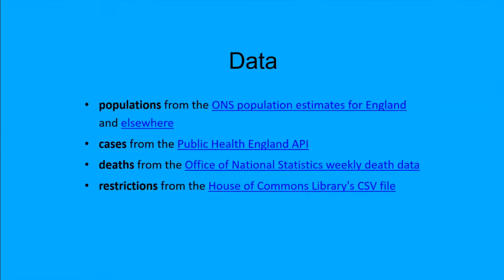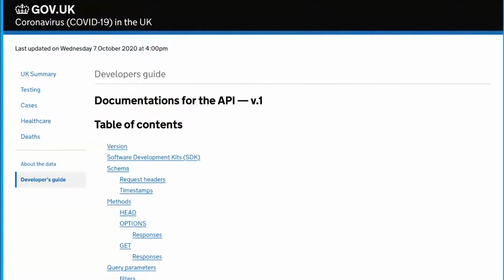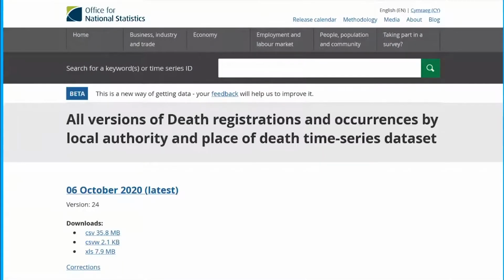So populations comes from ONS estimates for England, and there was a Dropbox file for other parts of the UK that I was using. Cases comes from the Public Health England API, deaths from ONS weekly death data, because unfortunately the PHE API doesn't have deaths by local authority, at least it didn't last time I checked. And restrictions I'm now adding in from the House of Commons library, create a CSV file. They also create a very nice map. So there's the PHE API, that's the ONS daily death data, weekly death data.